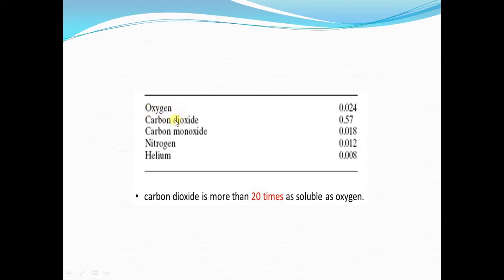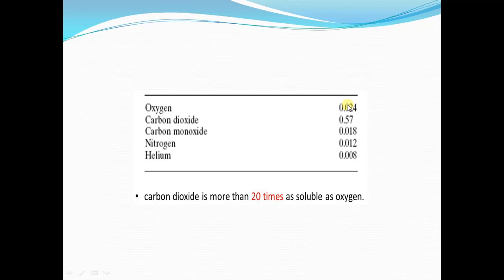We can see that the solubility coefficient of oxygen is quite less as compared to the solubility coefficient of carbon dioxide. The solubility coefficient of carbon dioxide is 20 times greater than the solubility coefficient of oxygen. Now due to this, there are two important characteristics that you must remember. The solubility coefficient of carbon dioxide is 20 times greater than that of oxygen.